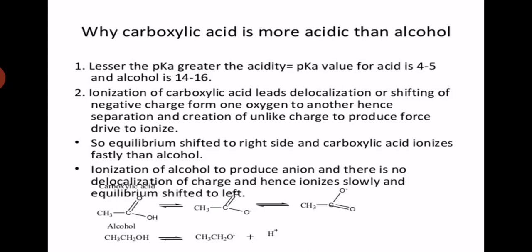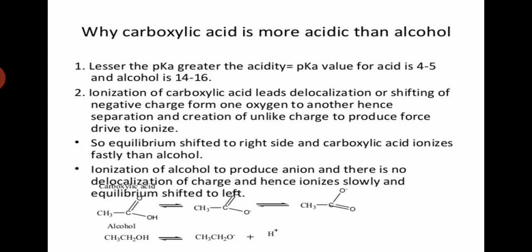So the equilibrium is shifted to the right side and carboxylic acid ionizes faster than alcohol. In the ionization of alcohol to produce an alkoxide ion, there is no delocalization of charge, hence it ionizes slowly and the equilibrium is shifted to the left.